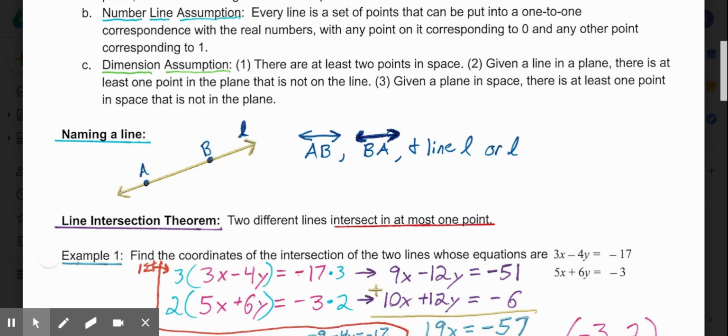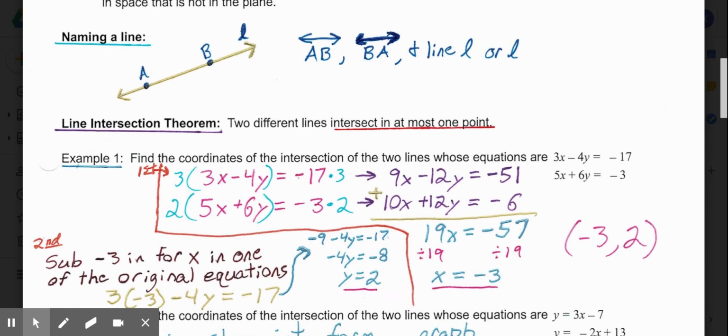Also, if provided, there's typically by the line near one of the arrows a lowercase cursive letter. You can also name a line using that lowercase cursive letter. So this could also be named as line L, or simply the lowercase l standing for line L.